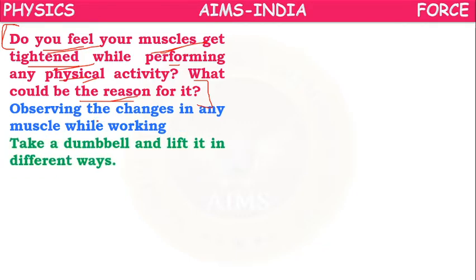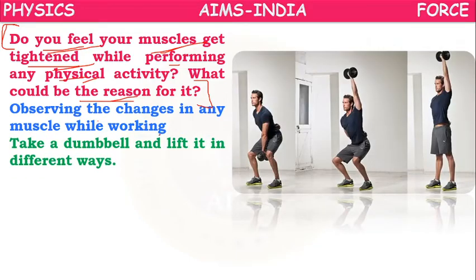So here actually, suppose for observing the changes in any muscle while working, for that, let's take one example. Take a dumbbell and lift it in different ways. In different ways, we have to do one kind of physical activity. Here, what is the physical activity? Lifting the dumbbell.